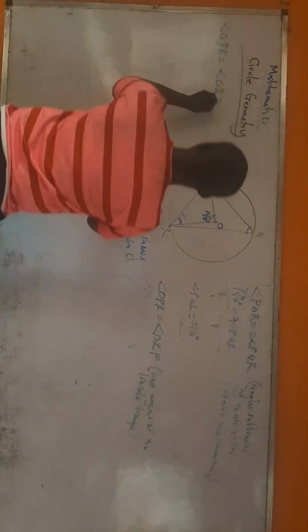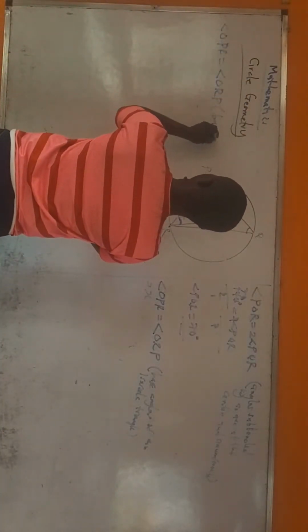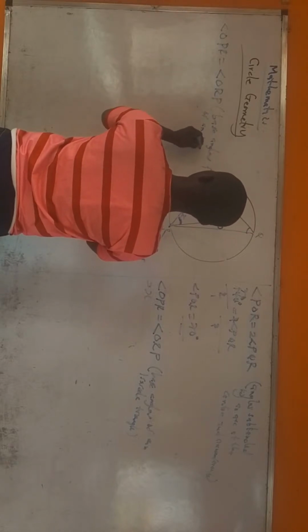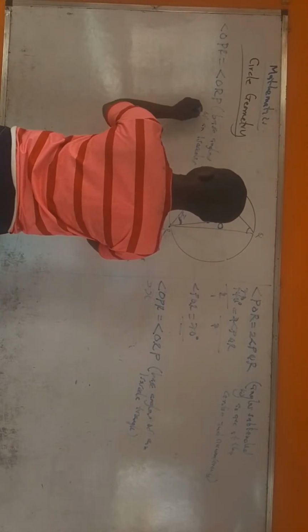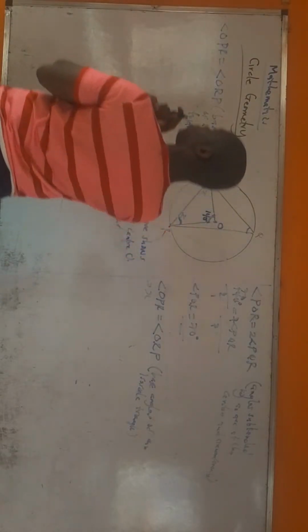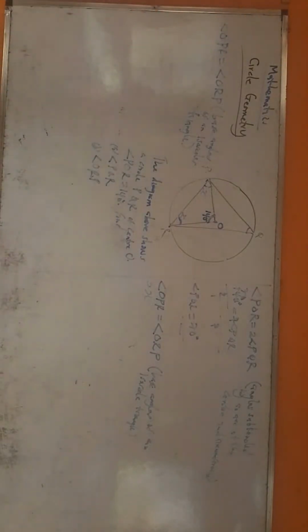Reason, I'll just write base angles of an isosceles triangle. Maybe before our next class, I would have gotten ring lights, so everything will be very, very clear. But for now, just make do with this.